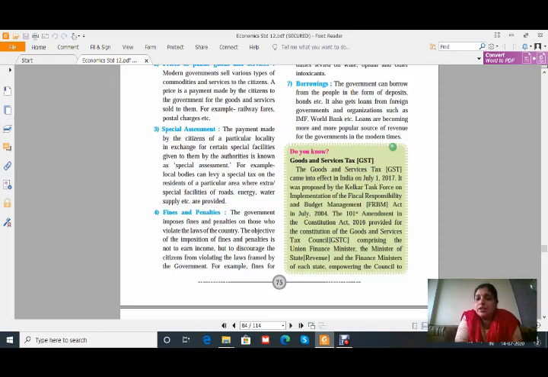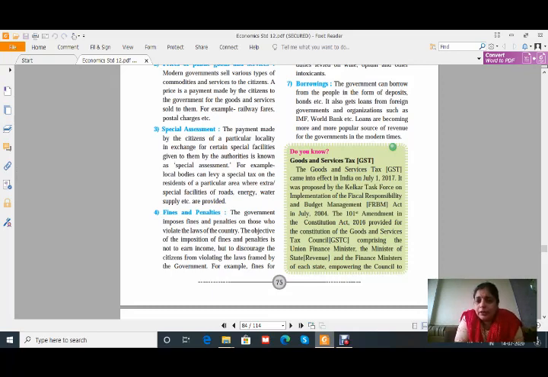Amendment means a change. First the amendment is proposed, after that it is placed in the assembly, then the voting is there, and when this act is passed, it is applicable to each and every person.